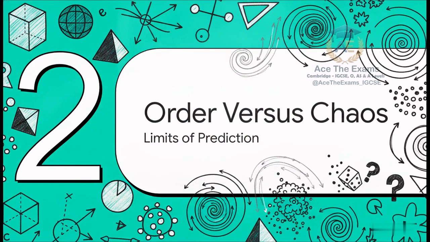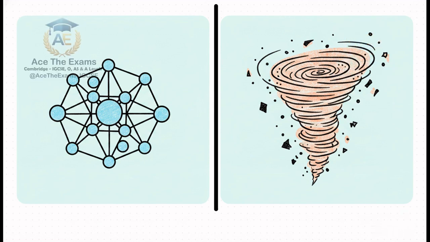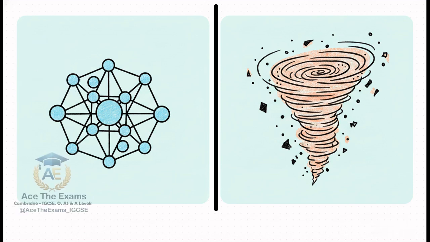Section 2. Order versus chaos and the limits of prediction. But life, and advanced mathematics, isn't always about total certainty, is it? We're now shifting away from that comforting certainty of shapes and vectors and stepping into the grander, more philosophical reality of our universe. Back at the start of the 19th century, the French mathematician Pierre-Simon Laplace was convinced of something pretty incredible.